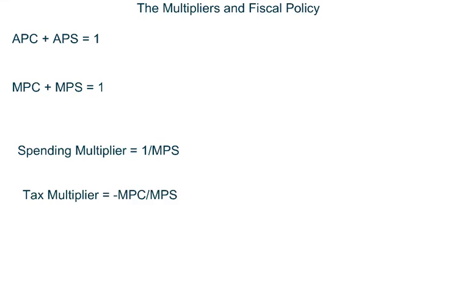Hey everybody, it's the Bald Man once again, and today we're going to be talking about the multipliers, fiscal policy, and how we use the multipliers and fiscal policy to fix a bad economy.